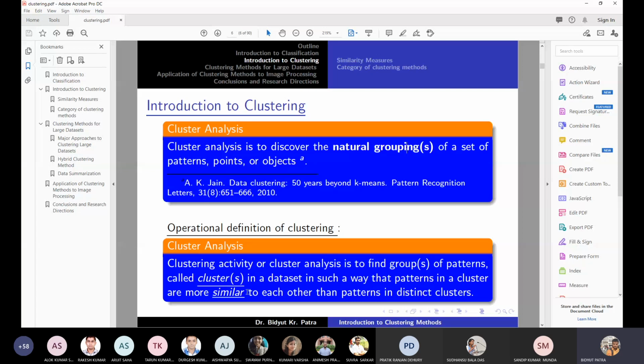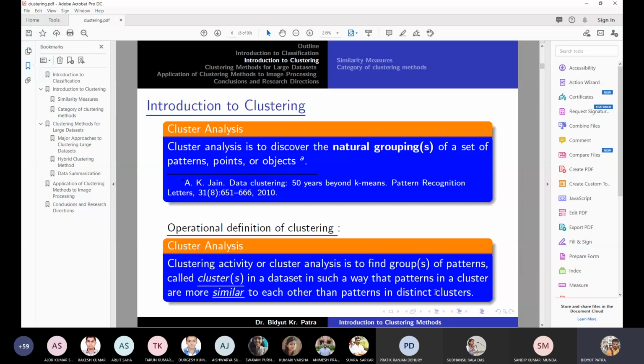Find groups of patterns called clusters, such that patterns or objects in a cluster are more similar to each other than objects in distinct clusters. You can replace the word pattern by object. So cluster analysis is to find groups of objects, called clusters, in such a way that objects in a cluster are more similar to each other than to objects in distinct clusters.